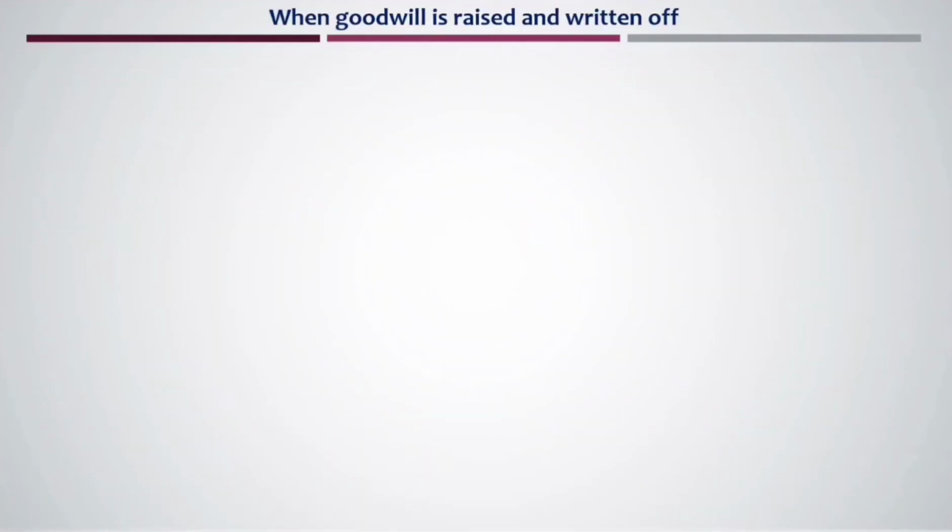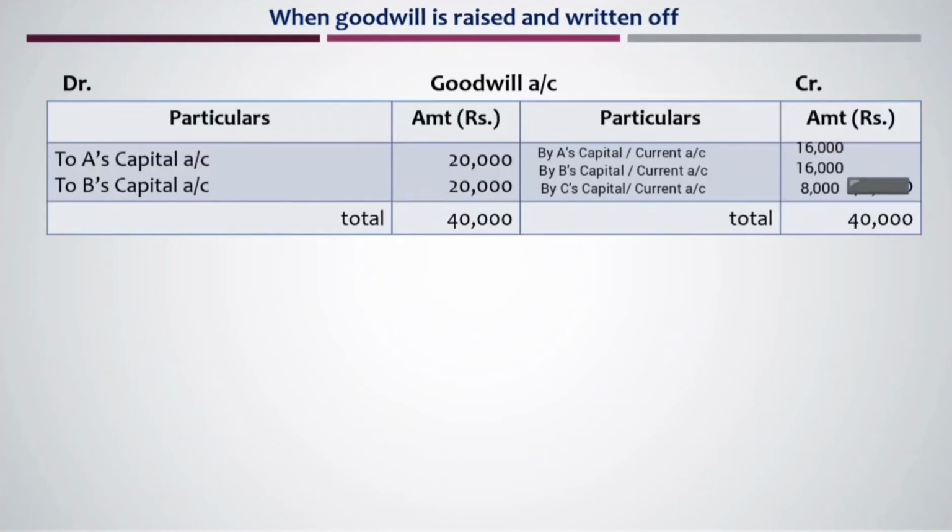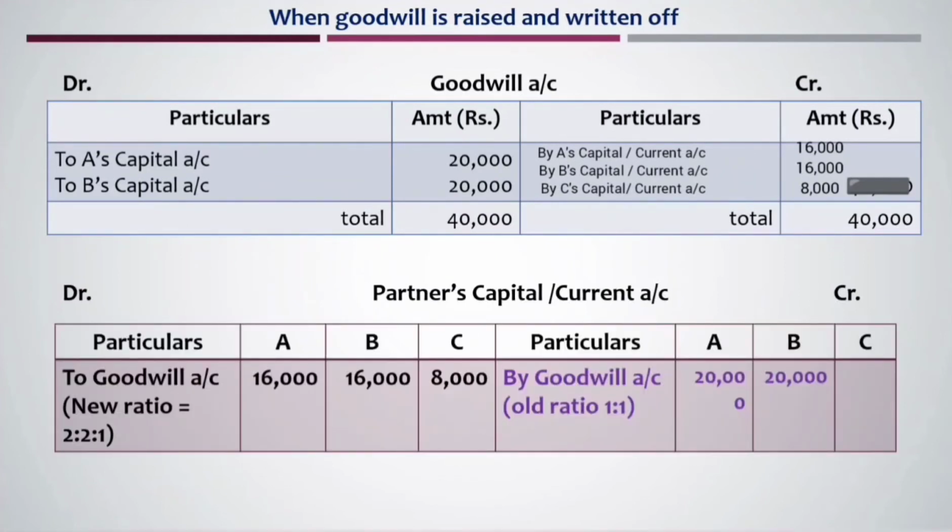Let us go to the next slide where goodwill is raised and then it is written off. Then in that case, goodwill account debit side entry will be to old partner's capital account, to A's capital and to B's capital. Another effect will be in the partner's capital account credit side by goodwill account 20,000 and 20,000. Now here that goodwill is raised, so the goodwill is distributed among the old partners in the ratio 1:1, that is the old ratio. New ratio of the three partners in the new partnership firm is 2:2:1.